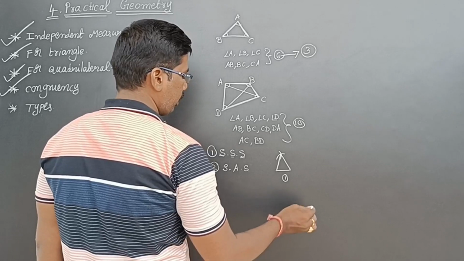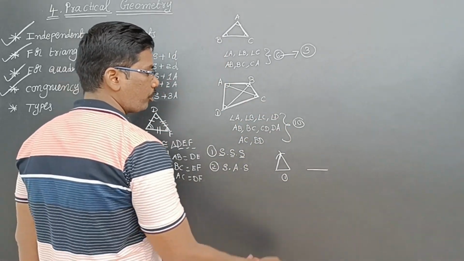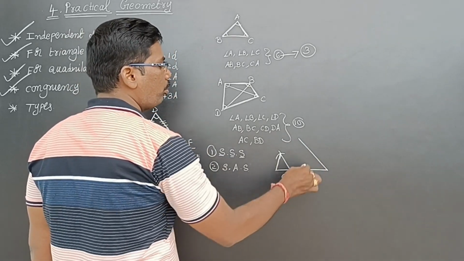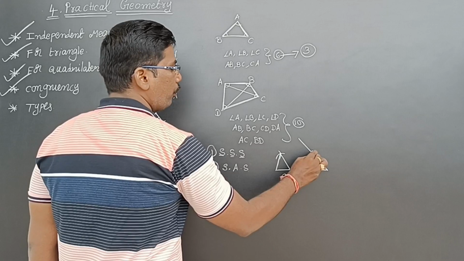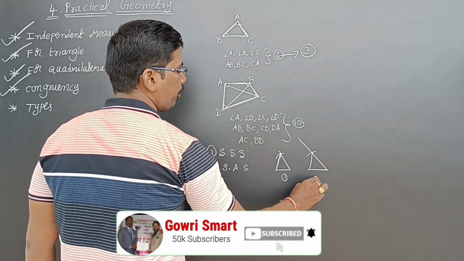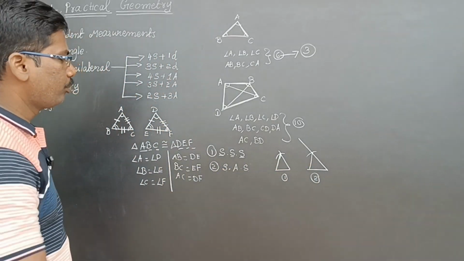I draw the base as one side, then draw one angle, then make an arc for the other side, and join the point. So this is the SAS axiom.